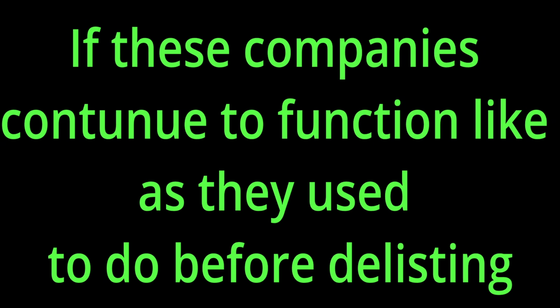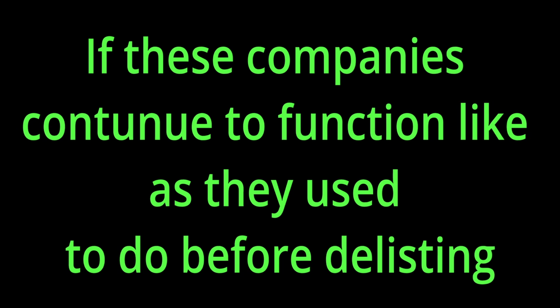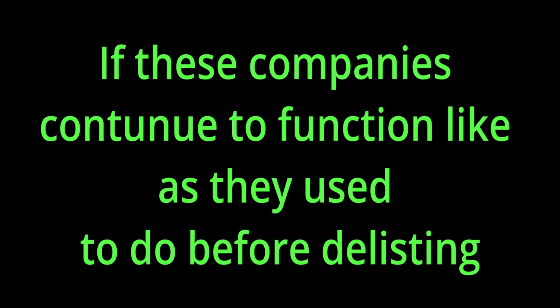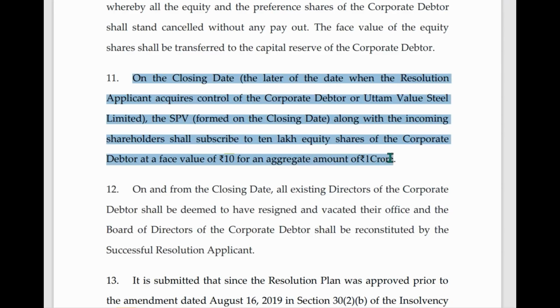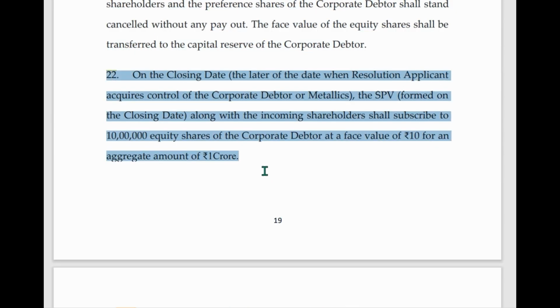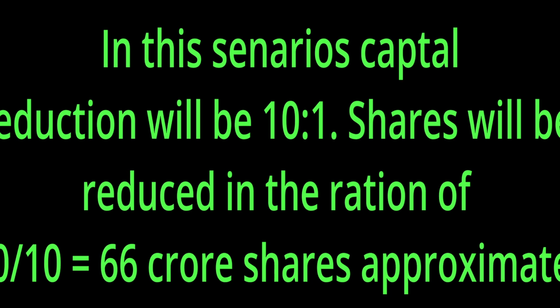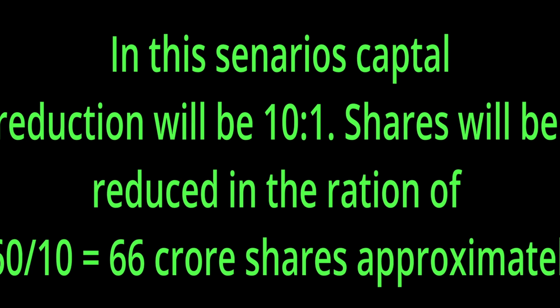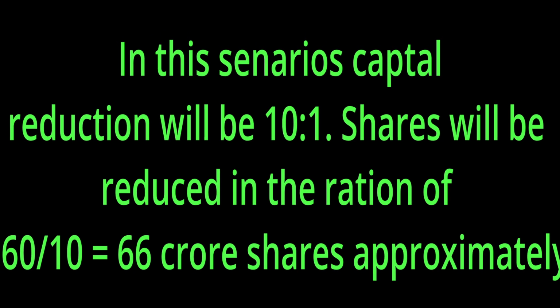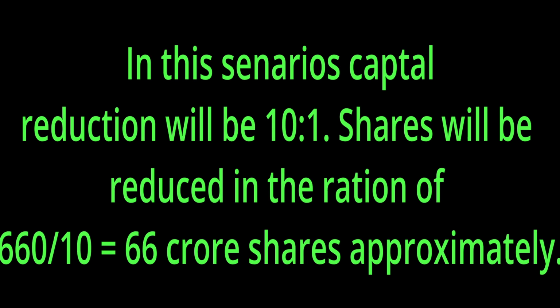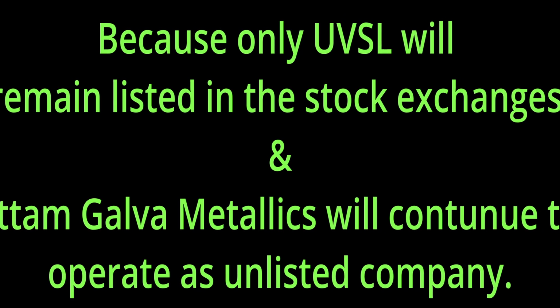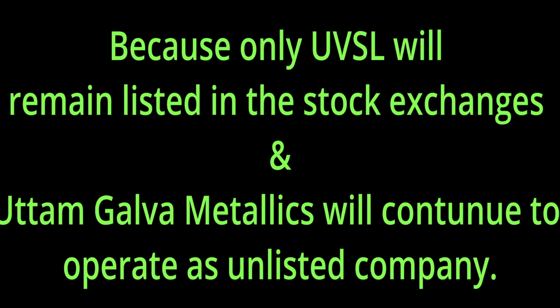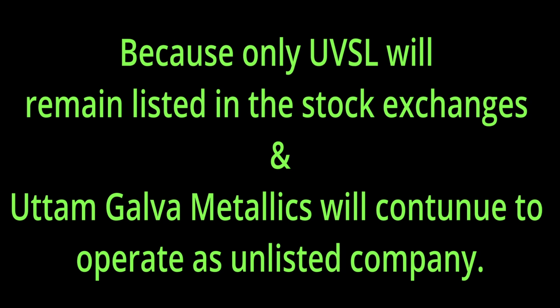This scenario applies if these companies decide to continue their operations as they used to in the past before delisting. If we consider this scenario from a different perspective, in points number 10 and 22 the Honorable Court has ordered to infuse 10 lakh equities into both of these firms. In such a case, equities will be reduced from 10 to 1 and the total number of shares in Uttam Value Steels will come down from 660 crores to 66 crore shares, because only Uttam Value Steels Limited will be listed in the market and Uttam Galva Metallics will continue to operate independently.